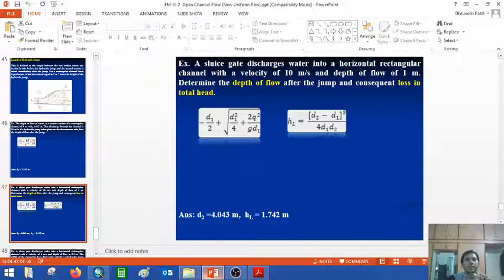So now here is another example: we have a sluice gate discharging water into a horizontal rectangular channel with a velocity of 10 meter per second, and the depth of the flow is 1 meter. Determine the depth of the flow after the jump. Again the depth of flow after the jump, we find the value for d2, and then the consequent loss in the total head. So HL we derived earlier, in the form of d2 minus d1 whole cube by 4 d1 d2.